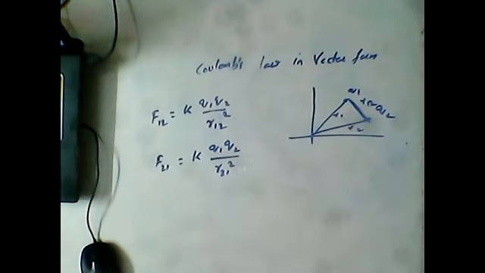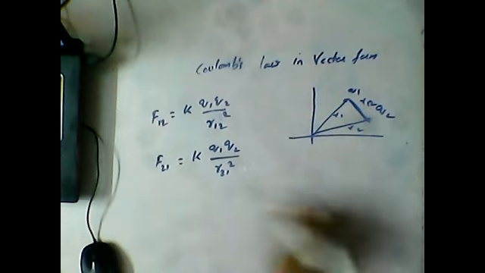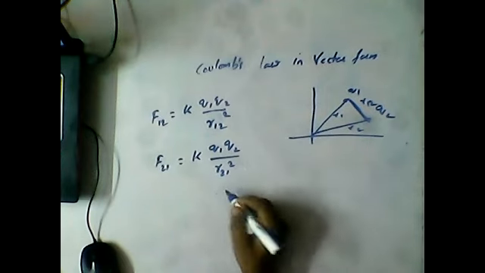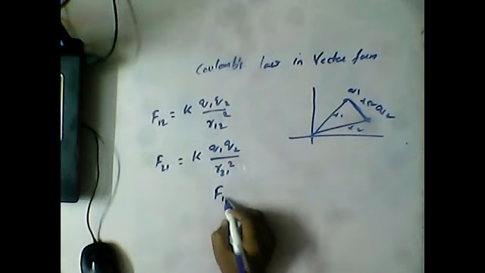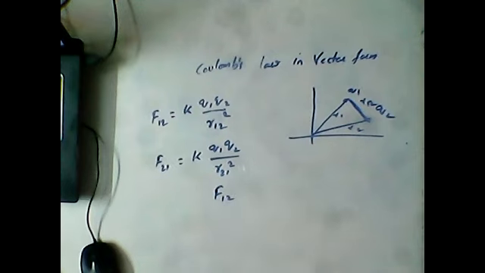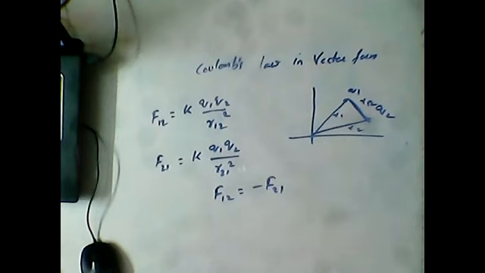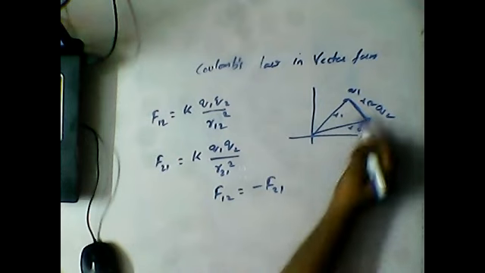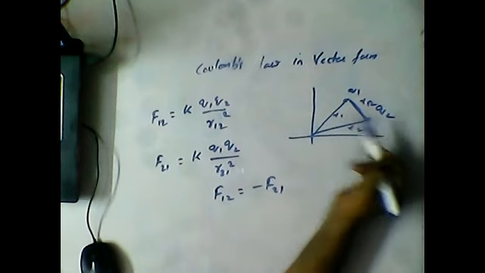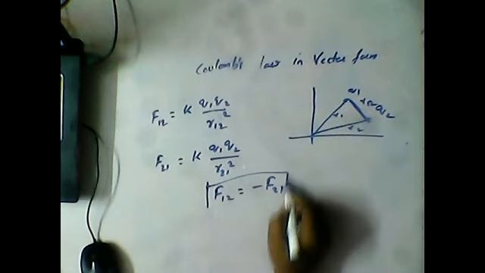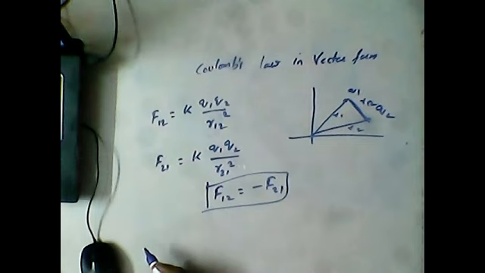So overall, we can represent it very simply: F12 is equal to minus of F21. Because one is in this direction, in vector notation the other will be opposite.